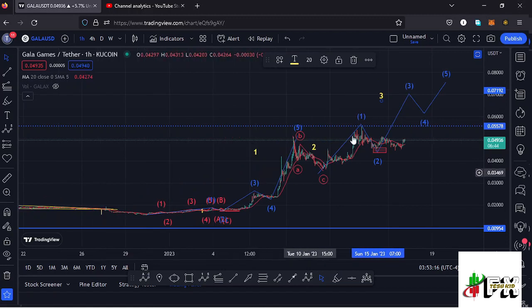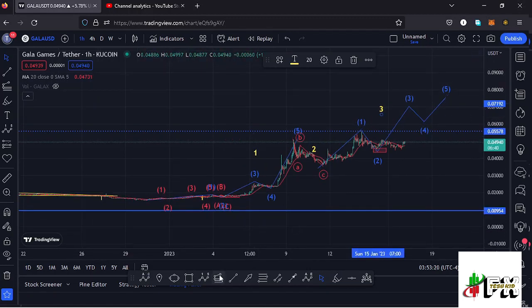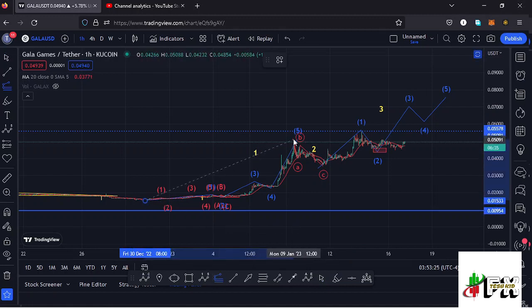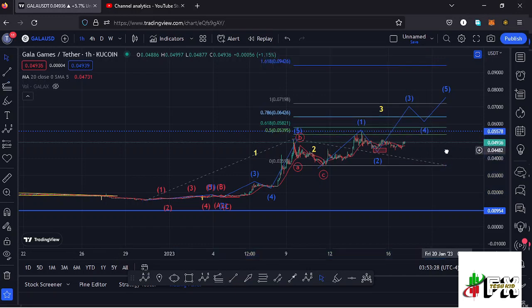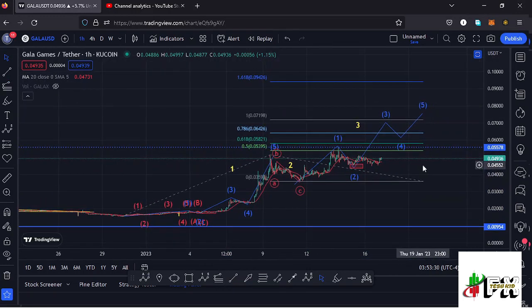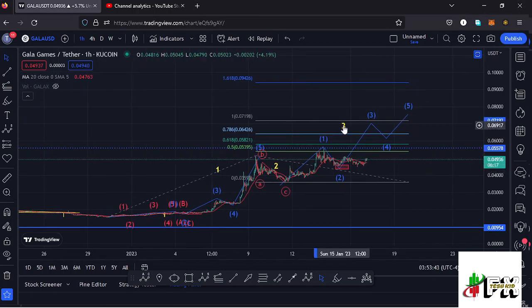And by first sketching out a minimum target area to the upside in the formation of this wave 3, by connecting the trend-based Fibonacci from the low of the first wave to the high of that wave 1, then dragging the fibs to the low of the second wave, that gives me a minimum target area to the upside in the formation of that wave 3 at the fib level 1.618, which perfectly lies at around the $0.09426 mark, and that is the minimum that I'm expecting Gala Games to do in this higher AD12 count 3 to the upside.